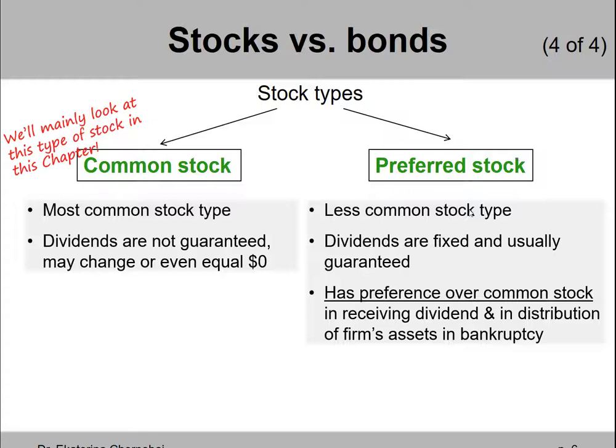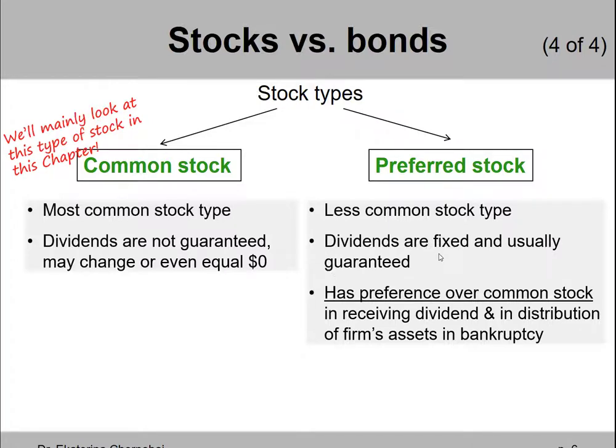This is a less common type of stock. Not all companies have it. What's so special about it is that dividends are fixed, so it's always the same dollar amount, and they're usually guaranteed. So for example, a company may pay a $2 dividend every year to investors who buy its preferred stock shares.